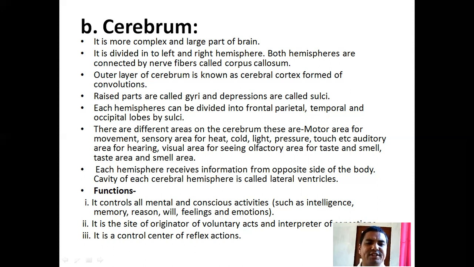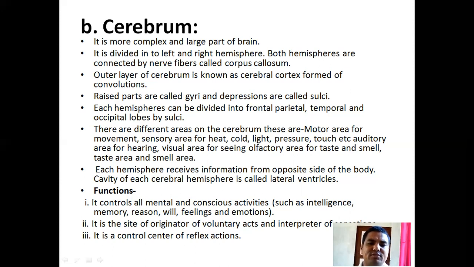There are different areas on the cerebrum. These are the motor area for movement, sensory area for heat, cold, light, pressure, touch, auditory area for hearing, visual area for seeing, olfactory area for taste and smell. Each hemisphere receives information from the opposite side of the body.